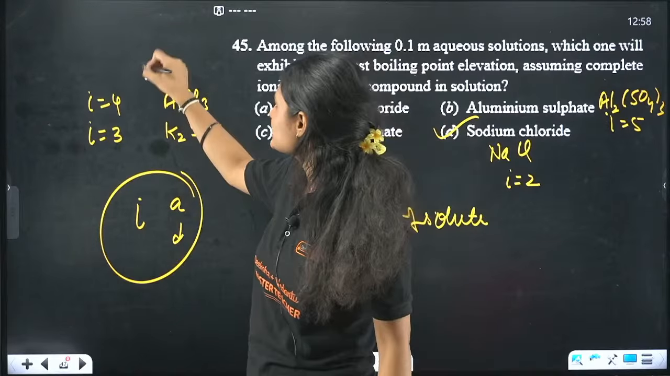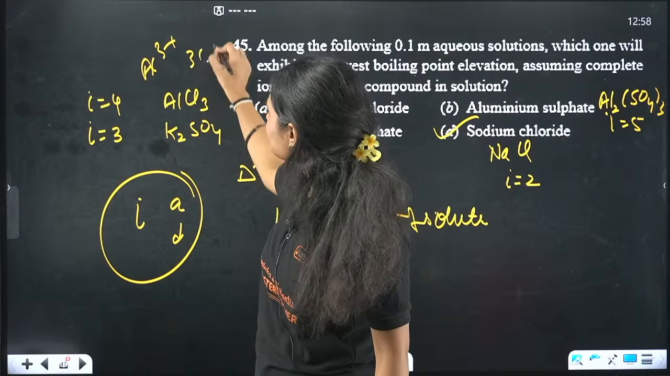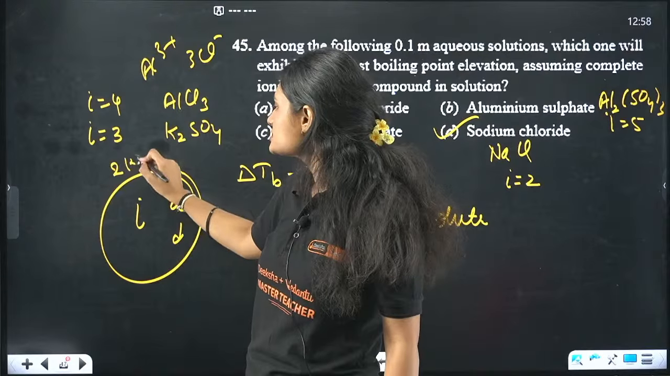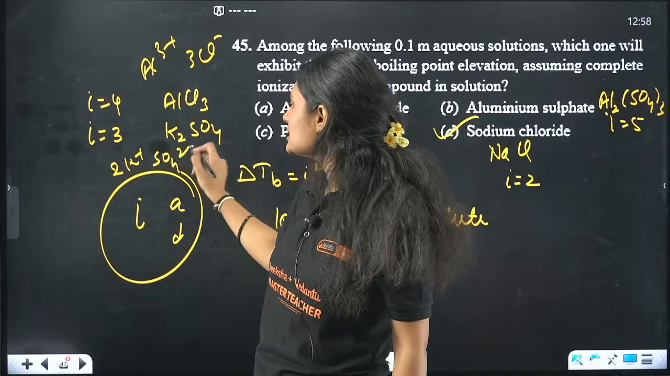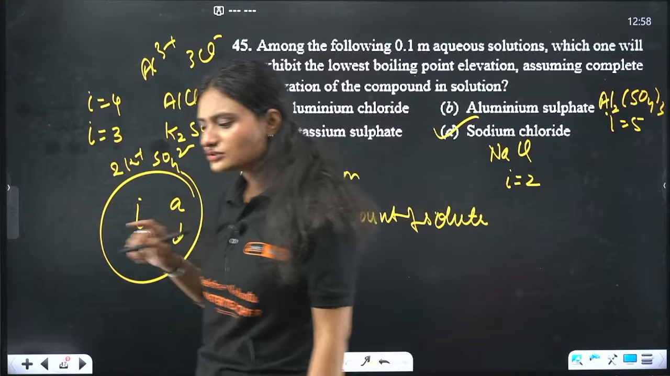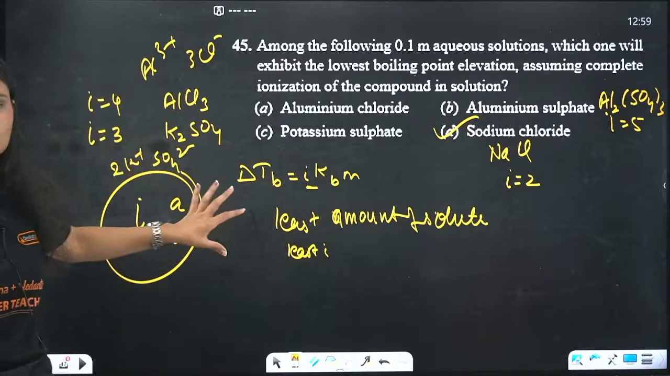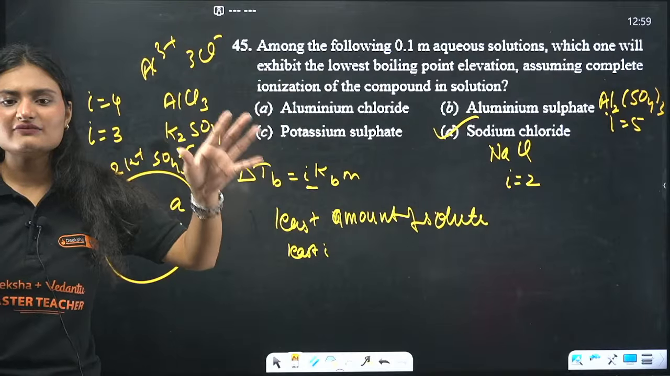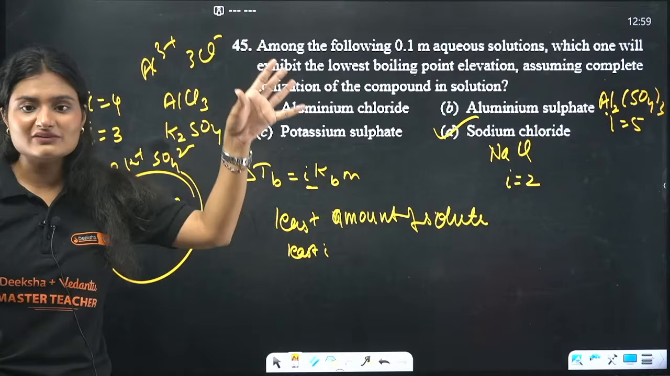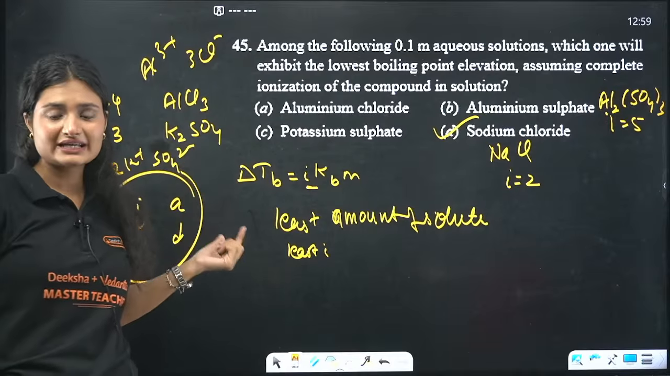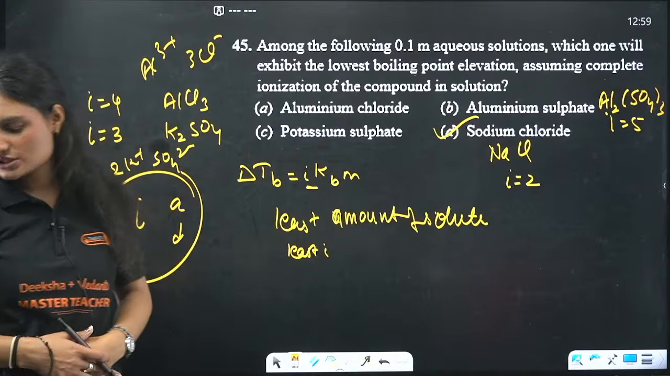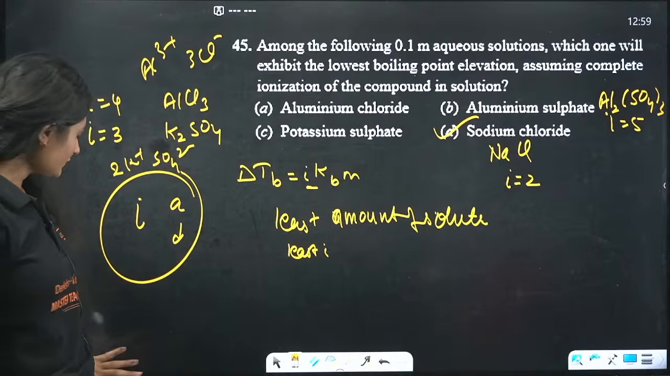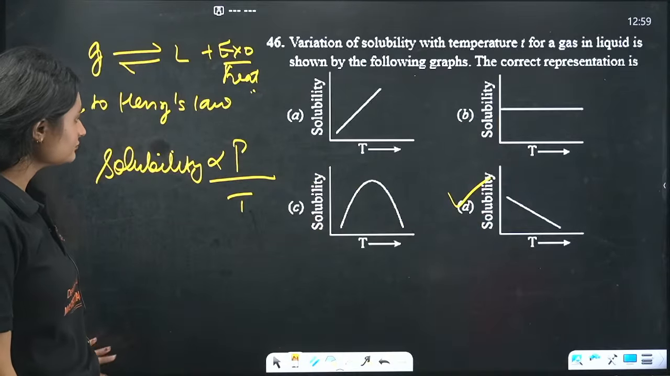Aluminum chloride will dissociate as Al3+ and 3Cl-. How many ions? 3 plus 1, 4 are there. K2SO4 will dissociate as 2K+ and SO4 2-. How many ions are there? 3 ions are there. So you can easily figure that out. And those formulas, 1 minus alpha into n, and 1 by n into alpha, those formulas you have to remember. Ionization, association as well as dissociation are important. Okay. Next question.